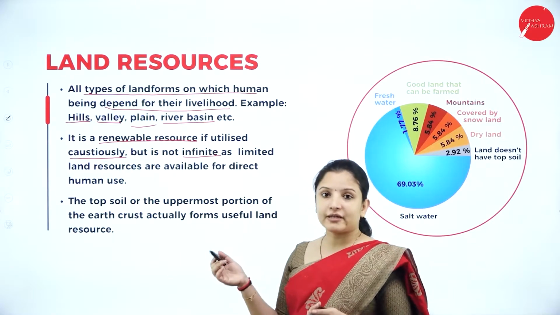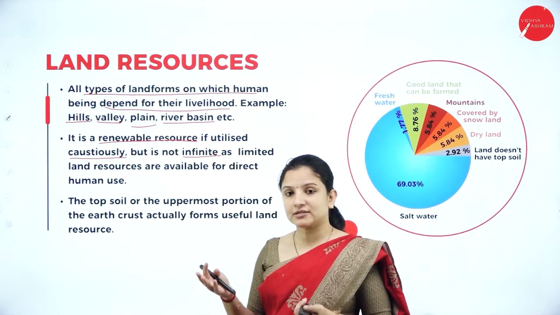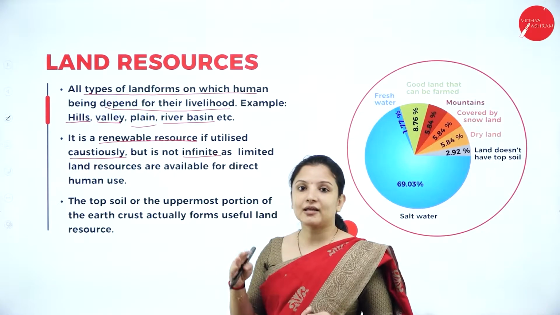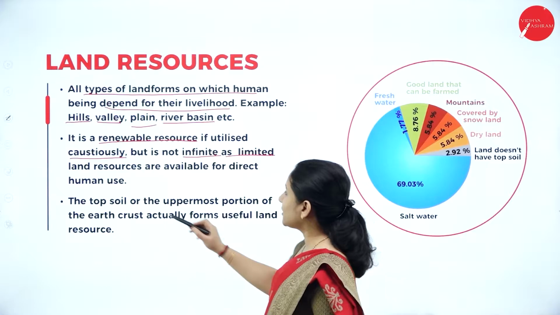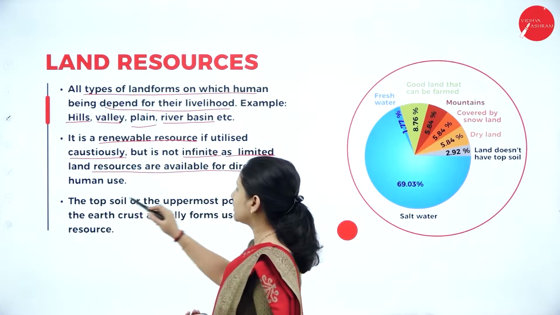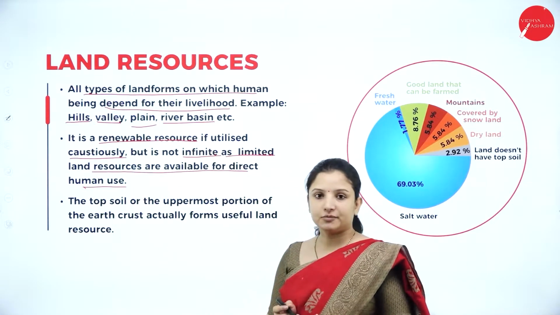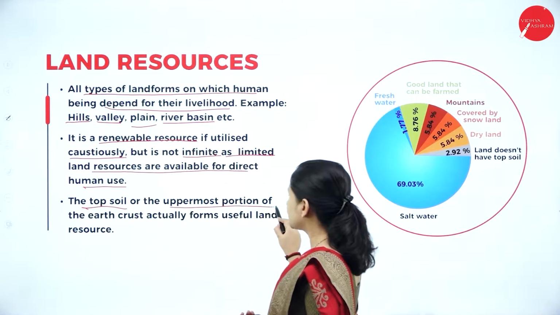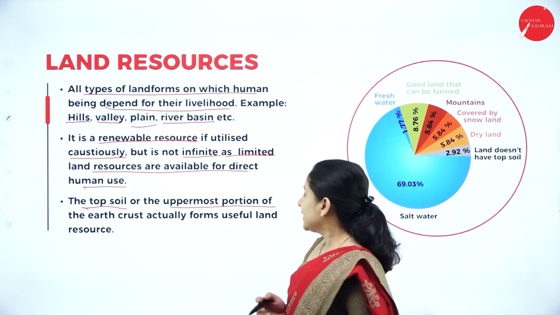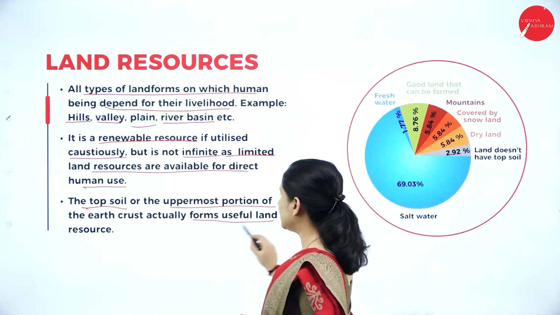But it is not infinite, because if we don't use them cautiously, there are chances that they can get depleted. That is the reason it is not infinite, as limited land resources are available for direct human use. For example, the topsoil, or the uppermost portion of the earth's crust, forms the useful land resources.